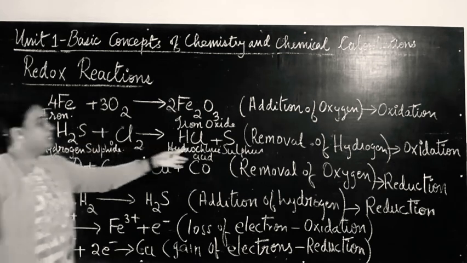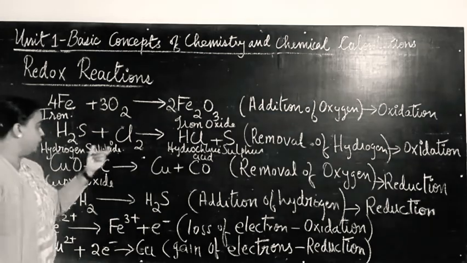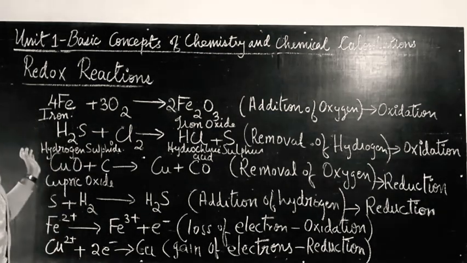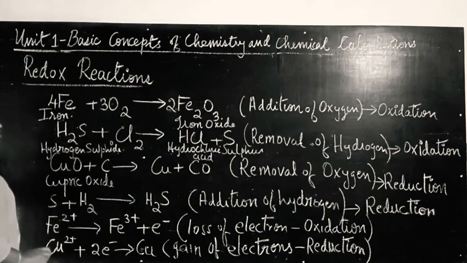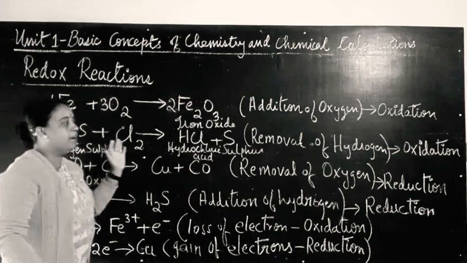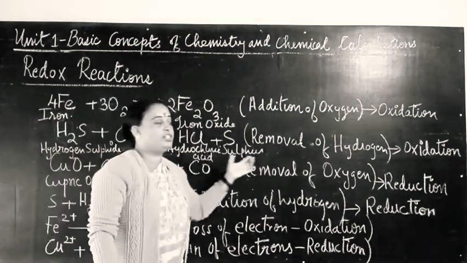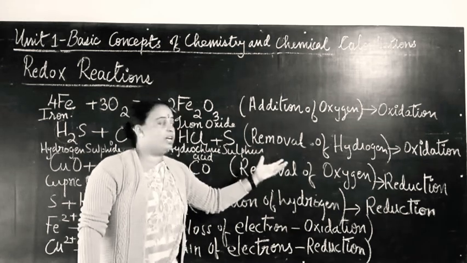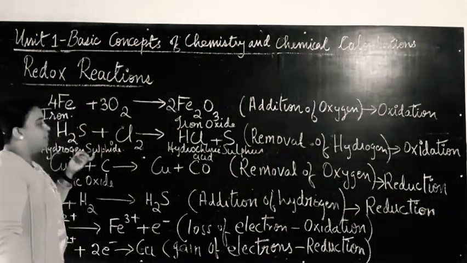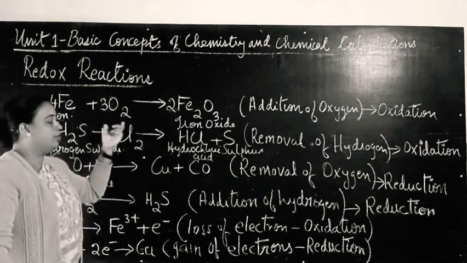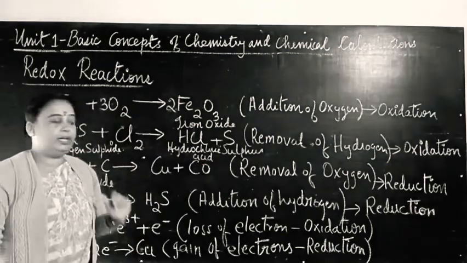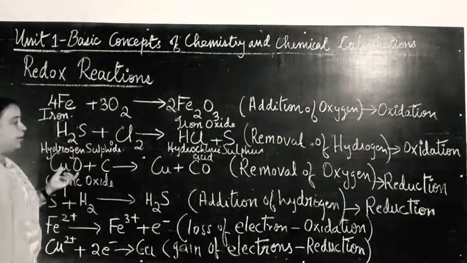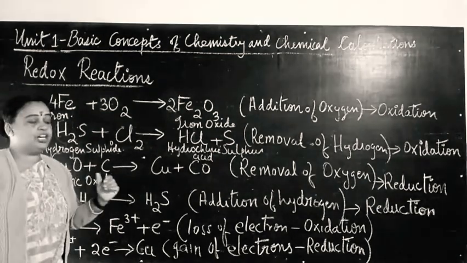And what do you get? You get only sulfur. So that's the removal of hydrogen. So this hydrogen is removed from sulfur, and that's why it is an example of oxidation. Removal of hydrogen is an oxidation reaction. So hydrogen sulfide is getting oxidized to sulfur and hydrochloric acid. Got it?